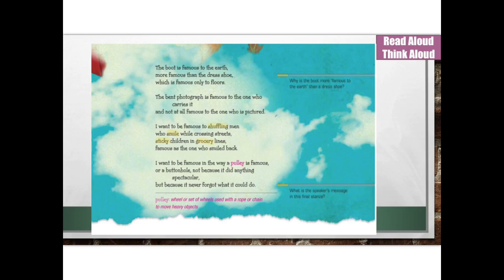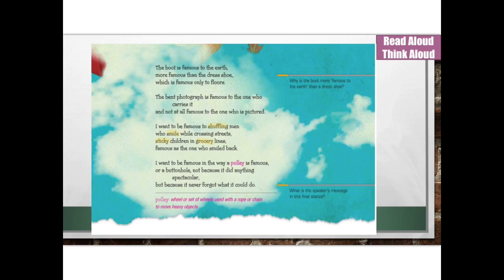We might be able to tell that these are some key words because if we were to change them, even slightly or maybe drastically, it would change the tone of the poem. Instead of shuffling men, maybe they're stumbling men. Or instead of a smile, maybe it's a frown. Instead of sticky, it could be ill or sick. And grocery could be something like hospital. If we look at it in that term, I want to be famous to stumbling men who frown while crossing the streets, sick children in hospital lines. That would be a very different feel to the story.